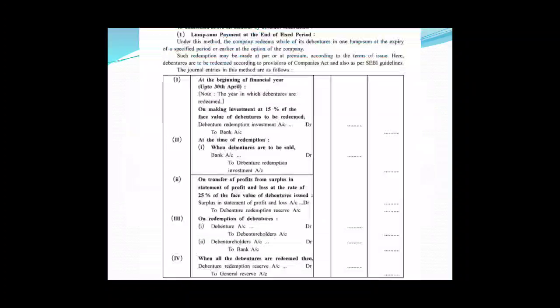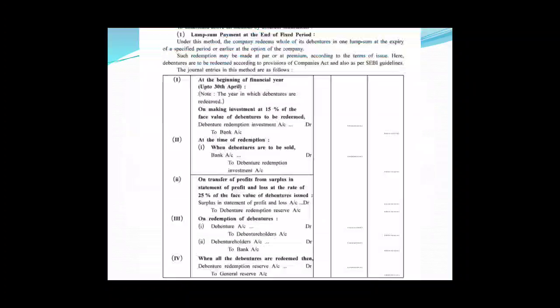And then the actual procedure starts, where the company will redeem the debentures, and for that the entry we very well know: debenture account debit to debenture holders account, and debenture holders account debit to bank account. In case debentures are redeemed at premium, then debenture account debit, premium on redemption of debentures account debit to debenture holders account, and then debenture holders to bank account.